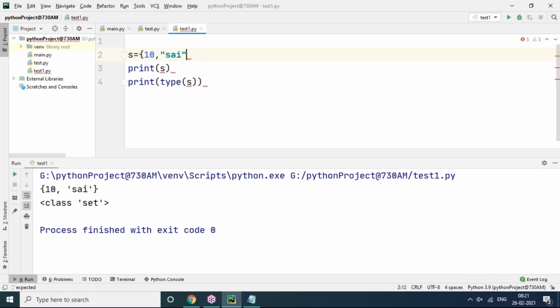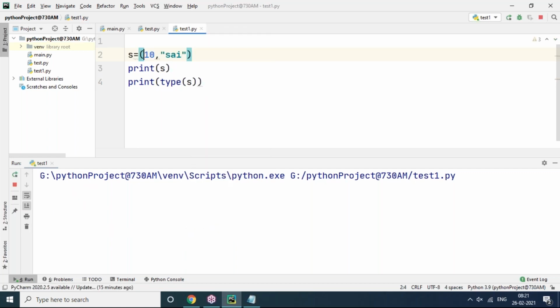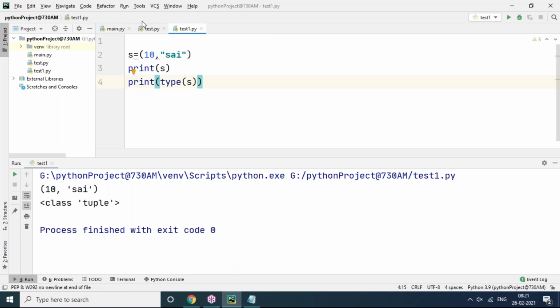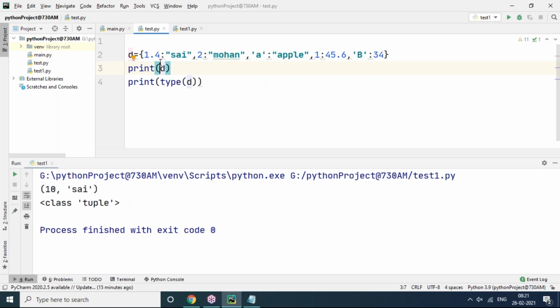I understood this one. I'm asking about this tuple. I'm asking about the last example, the dictionary you have shown, right? Can you show me the last example, please? This one in the curly bracket, if we mention 10 comma, if I leave it like that, then it will be considered as a tuple, right? D first line, D is equal to curly bracket, 10 comma and closed curly bracket, then it will be considered as a tuple. No, curly bracket means it leads to set only. Tuple means always round brackets or without brackets.